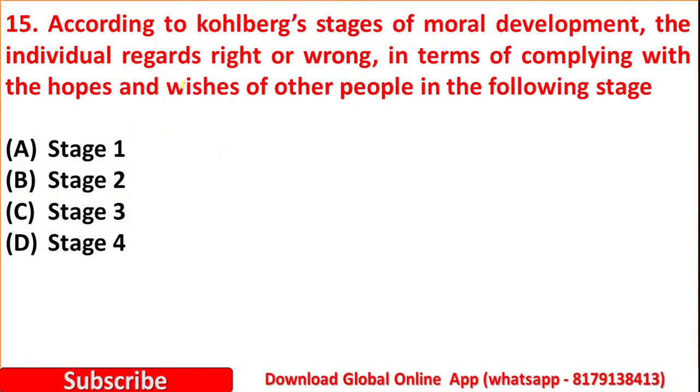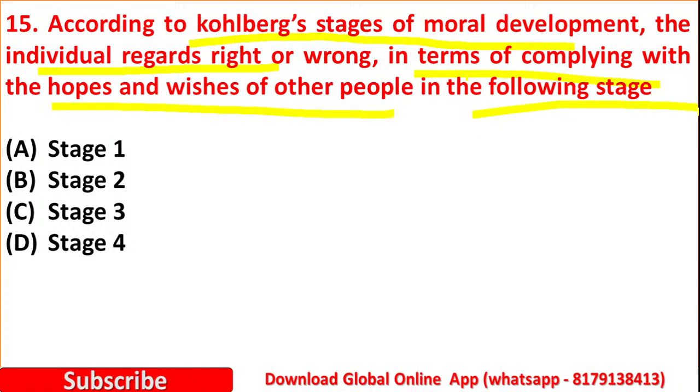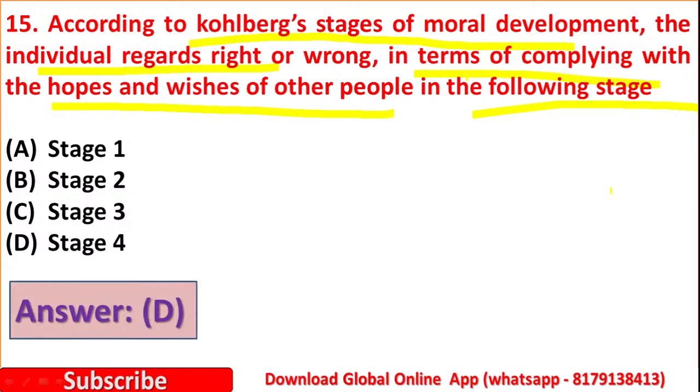Next, question number 15. According to Kohlberg's stages of moral development, the individual regards right or wrong in terms of complying with the hopes and wishes of other people in the following stage. Option A stage 1, option B stage 2, option C stage 3, option D stage 4. Here the right answer is option D, stage 4. In stage 4 individuals regard right or wrong.